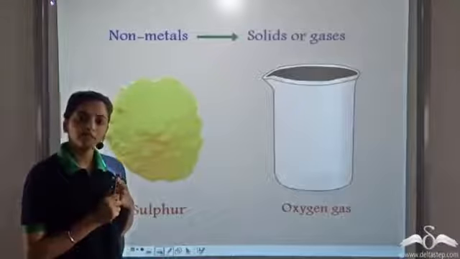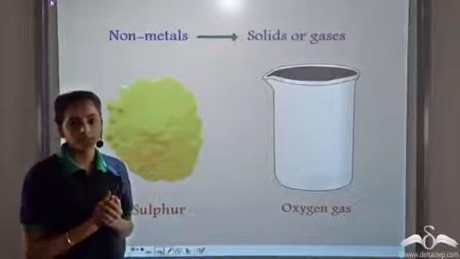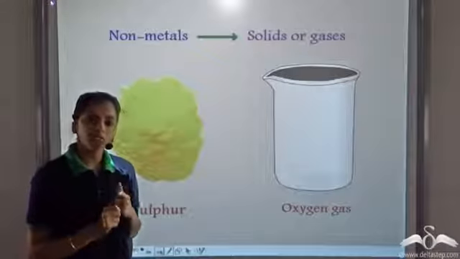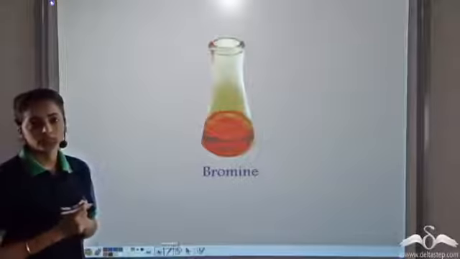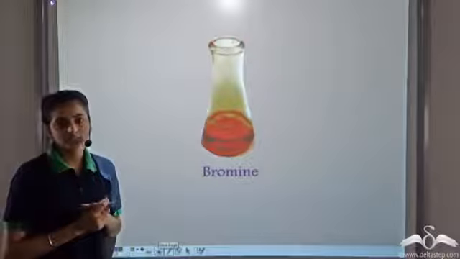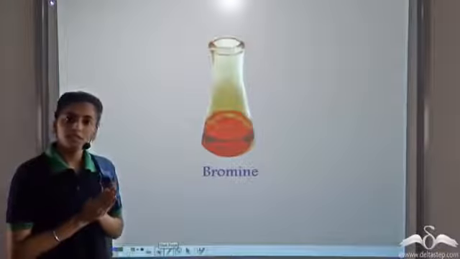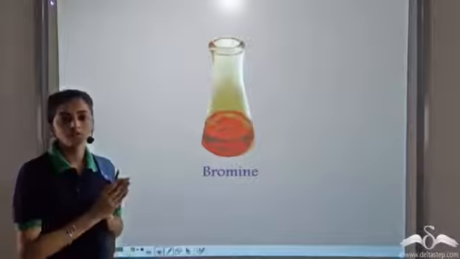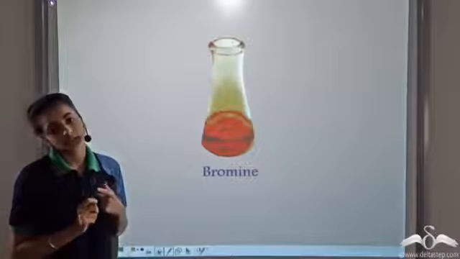So the non-metals at room temperature are generally solids or gases, with the only exception of one non-metal, which is bromine. Bromine at room temperature is liquid in state. So for metals, there is only one exception, mercury, which is in the liquid state. And for non-metals, there is only one exception, bromine, which is in the liquid state.